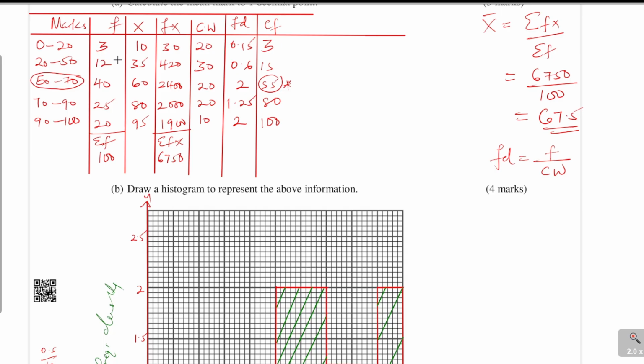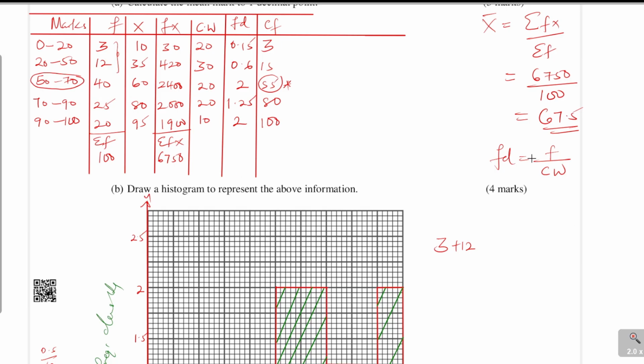And in the class where we have the median, we don't know the number of students that will be there in order to give us 50. So we have 3 plus 12, plus a certain number of students in this class of 50 to 70 that are going to give us 50 as the position of the median.